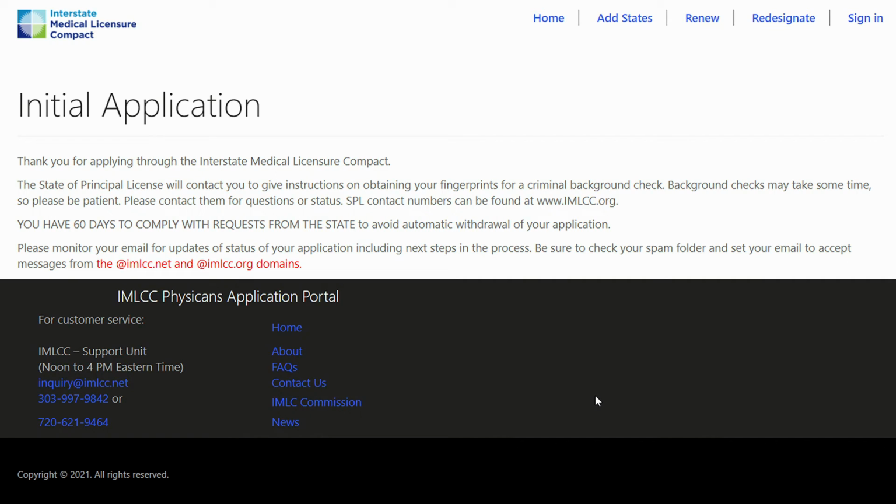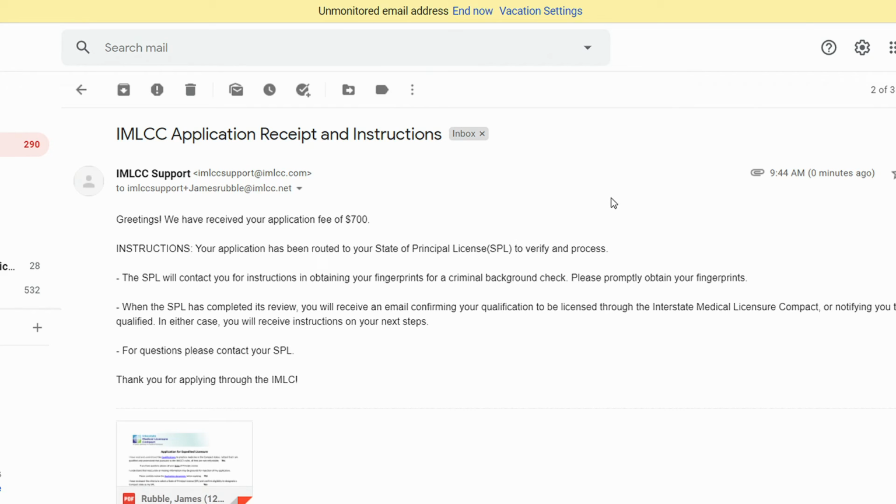Further, you will also receive an email from the IMLCC acknowledging receipt of your application, along with a PDF copy of that application. The email itself will look like this, and it will acknowledge the IMLCC received the application fee of $700, and our payment vendor will send you a separate emailed receipt for that payment.